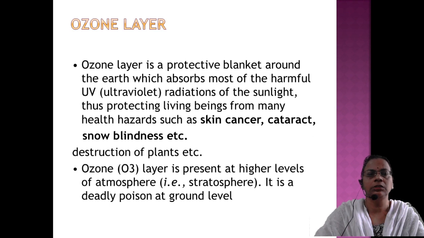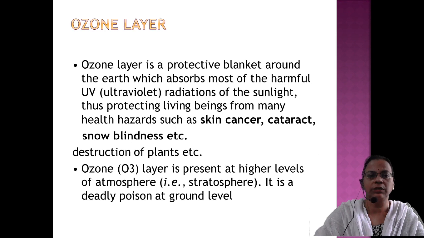If there is thinning due to human interference, our activities can cause the dissociation of ozone into oxygen and free molecular oxygen. As a result, that ozone umbrella can have holes here and there. Holes mean thinning of ozone, and through that ultraviolet rays can enter the atmosphere, and our body can be exposed to this UV radiation. Health hazards due to this thinning of the ozone layer and the entry of ultraviolet radiation can lead to skin cancer, cataract, snow blindness, blurring of the eye, all these things.